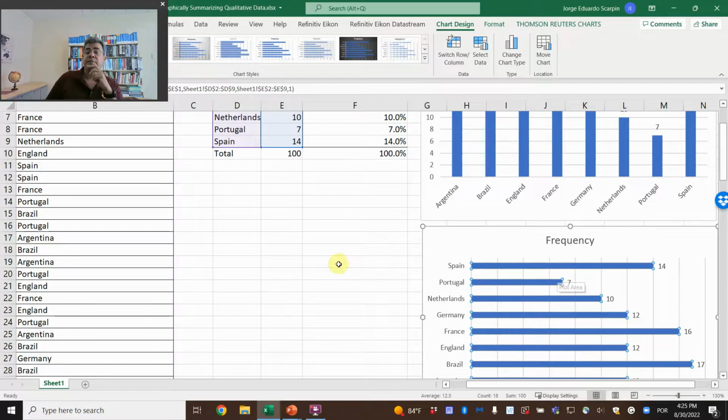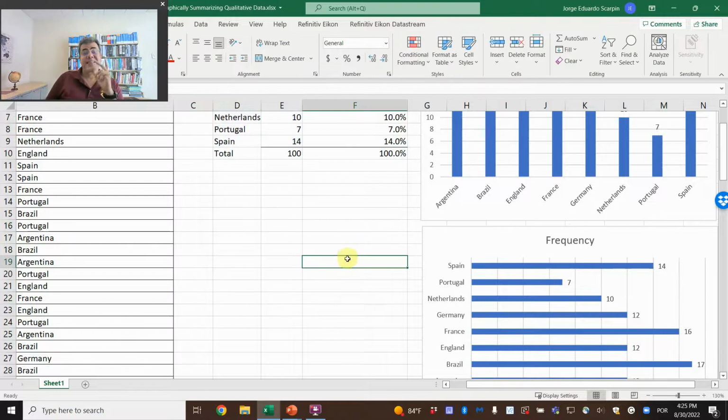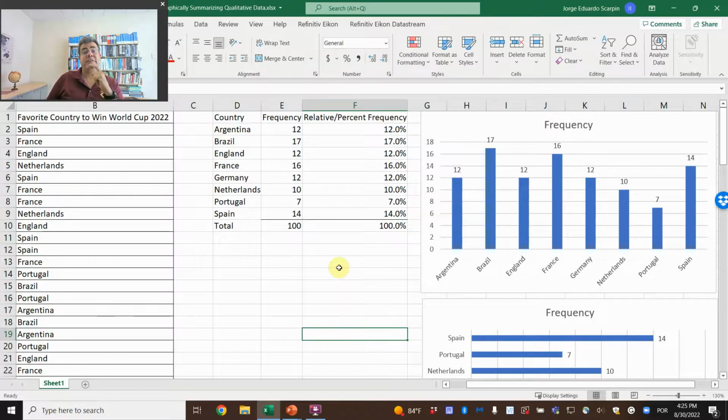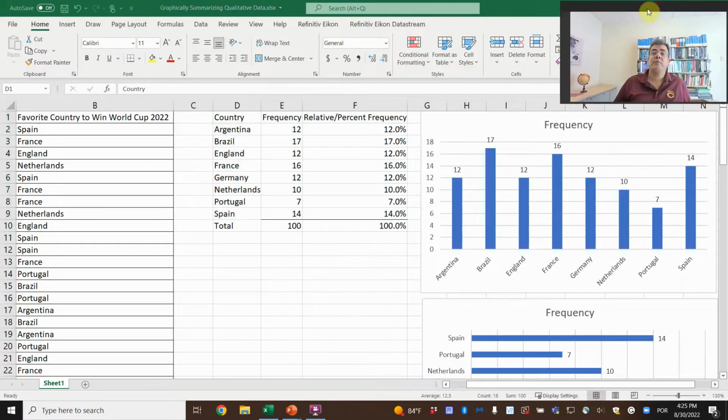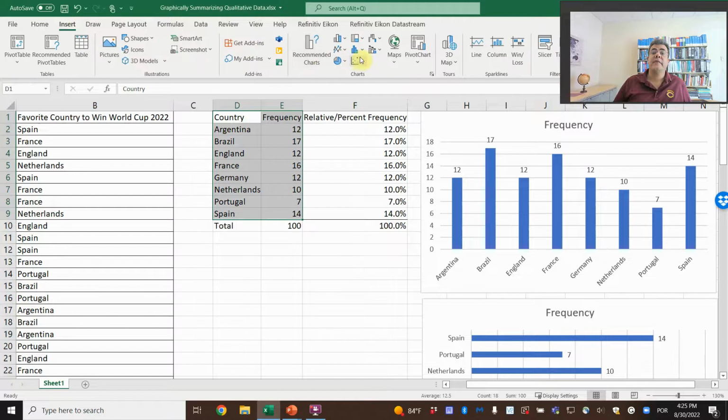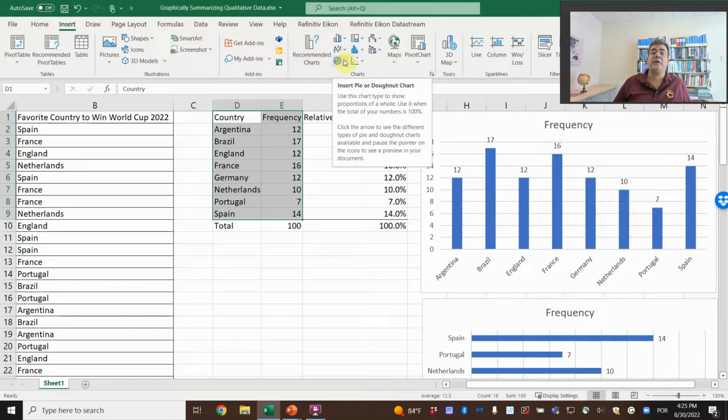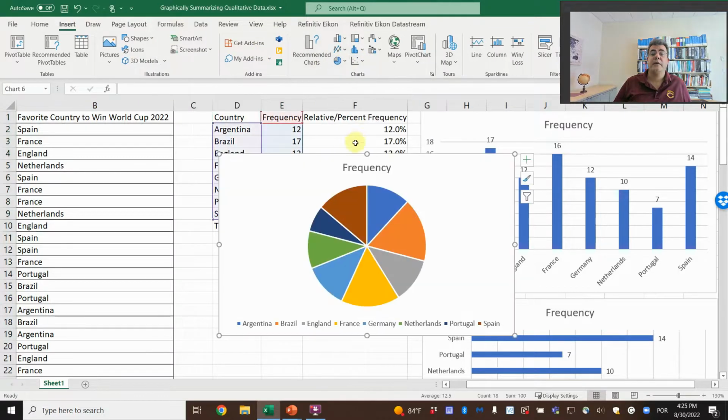So they are here. The second one is the pie chart. That is just like a pie, or as we say in Brazil, the pizza chart. We do the same. Let me move myself here. Insert. And now it is here. Pie.